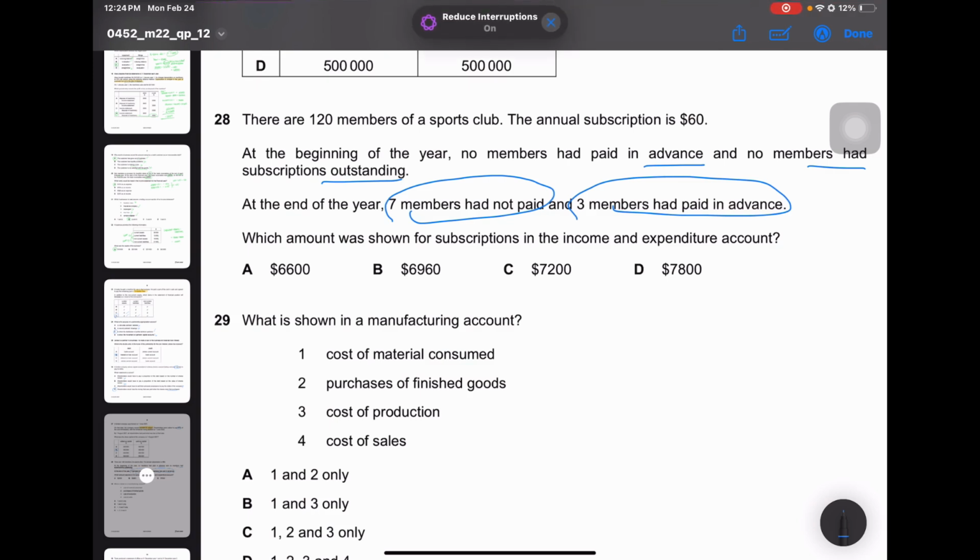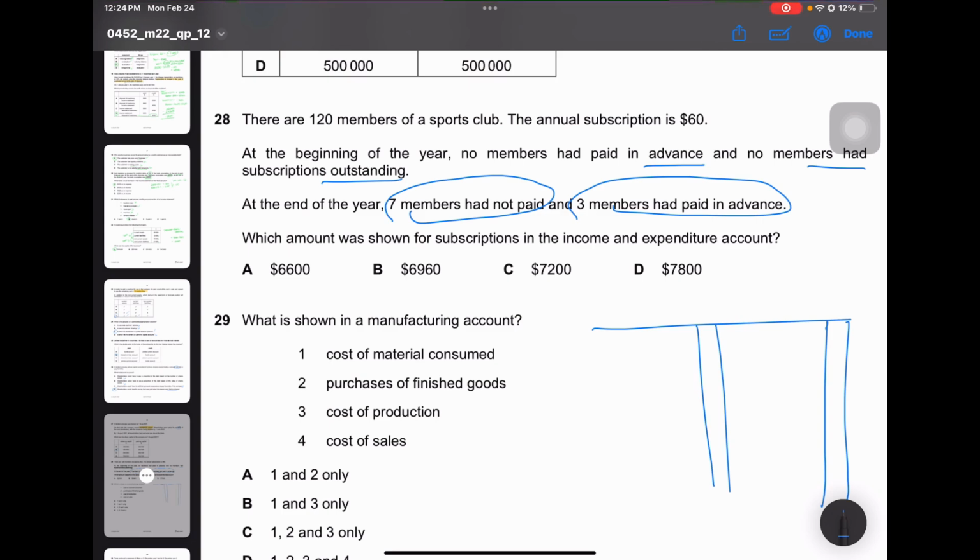Okay, let's look at it. First, let's create a subscriptions account. So subscriptions account is more or less like an accruals and prepayments account that we create. So details, $, details, $. Let's get started.